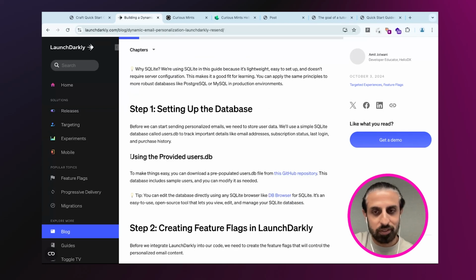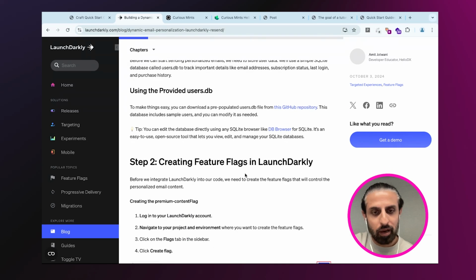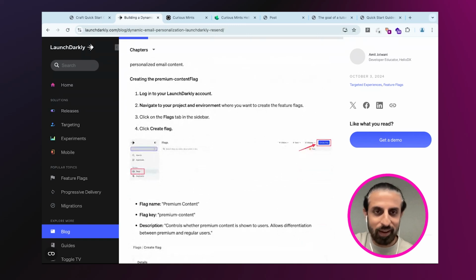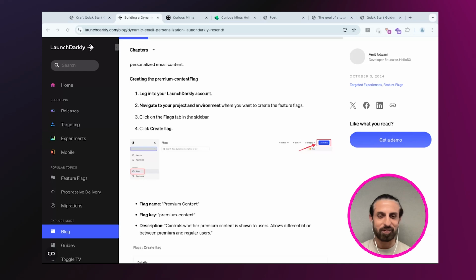Here's a good example of what I was saying earlier: include all the assets that you might need. So instead of saying that you're going to need a users.db file, good luck creating that, I've included that in this GitHub repo. So I can just go here and get that database from here. And then I go into the specifics of it with screenshots. I would love to know your opinion on this, but screenshots are a double-edged sword. It definitely helps, but it can be a real pain to maintain.